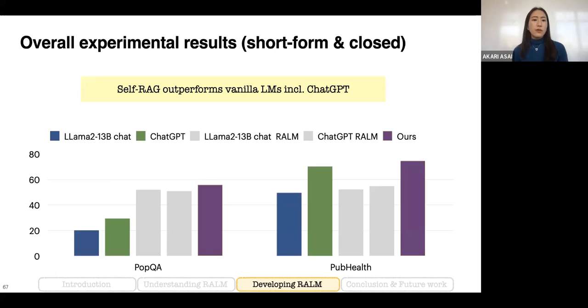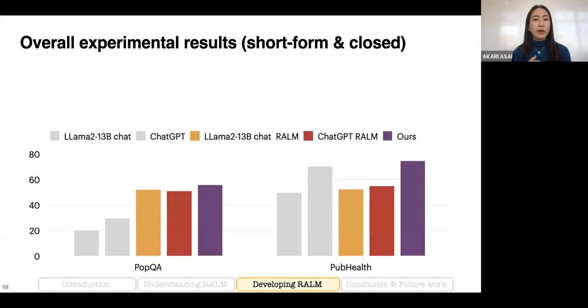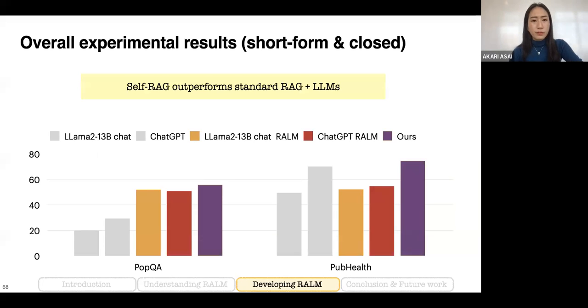As a result, we get much better numbers than existing non-retrieval baselines, including ChatGPT or Llama 2 13B, in short-form generation. And we also outperform the state-of-the-art language model plus standard retrieval-augmented generation framework on most of the tasks.